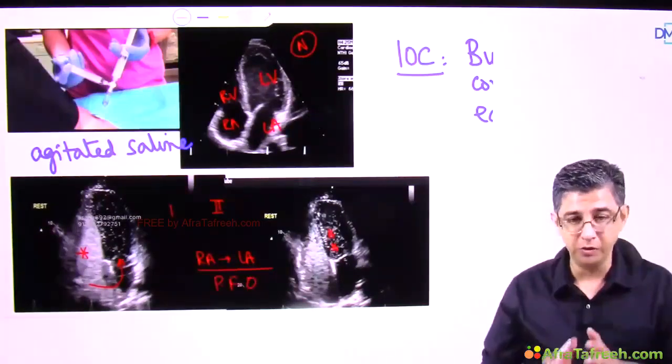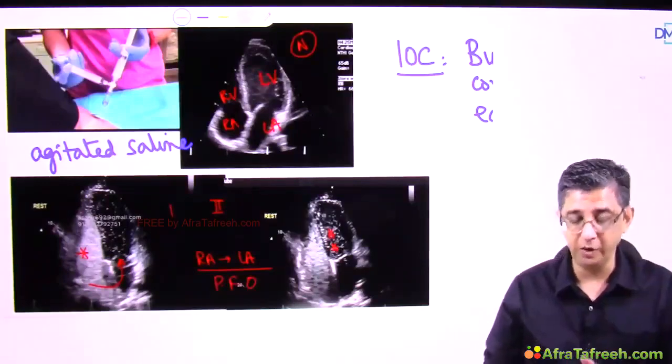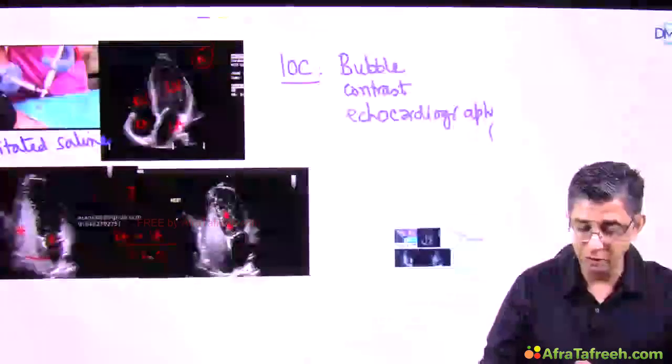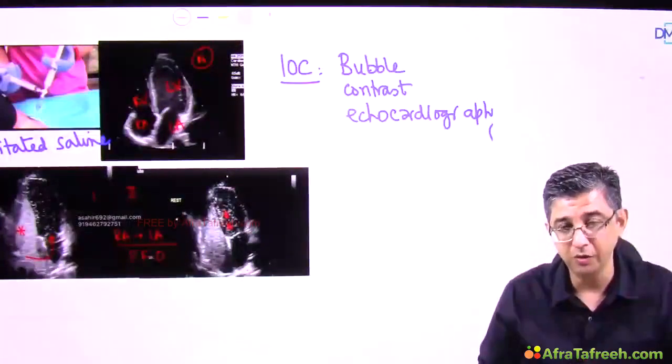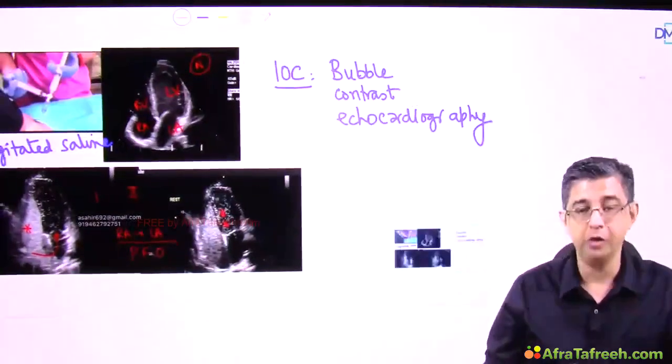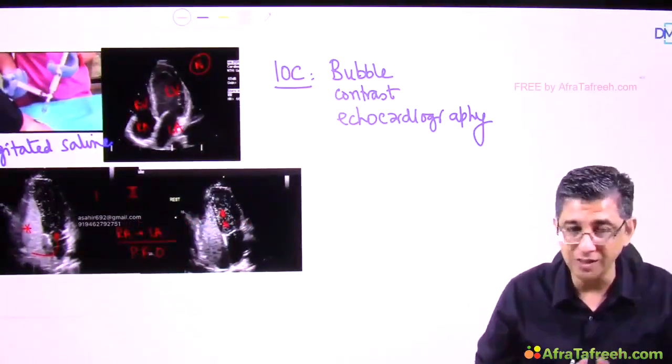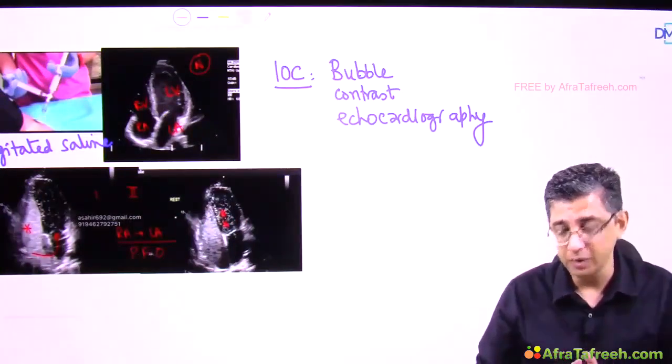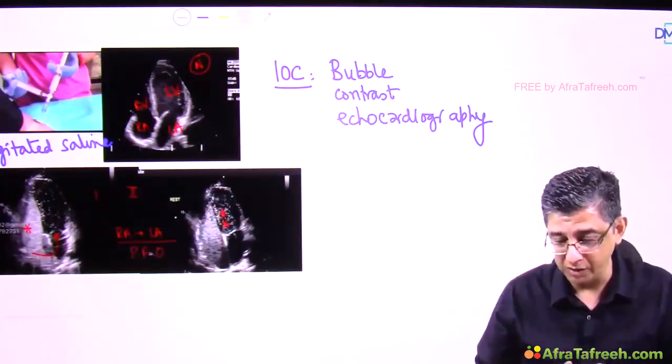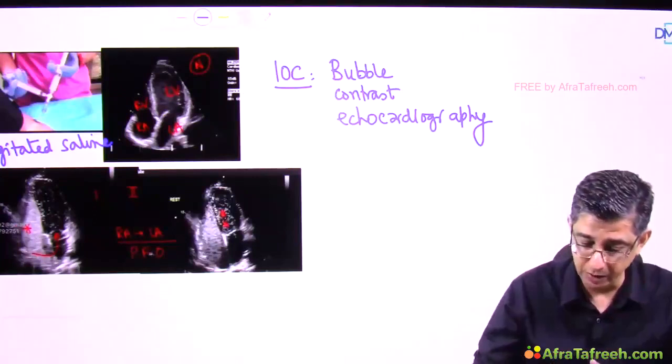So for small structural defects like ASD or patent foramen ovale, one of the tests that is useful is bubble contrast echocardiography, and the same technique can also help you identify the topic of our interest currently, that is hepatopulmonary syndrome, where there would be a faster transit of blood across lung parenchyma, as I have explained.